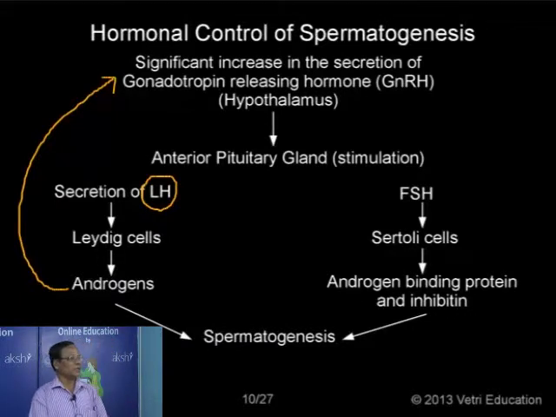So in the case of the negative feedback mechanism, if the hormone level is increased, that is taken back to the particular gland so that it decreases its secretion. Suppose the level of a particular hormone is less, then that stimulus is also carried back to the gland, so that the gland releases more hormone. This is what we call negative feedback mechanism. We will see it in the physiology of the endocrine system. So this is what is happening with reference to the regulation of testicular function, that is, in relation to spermatogenesis.